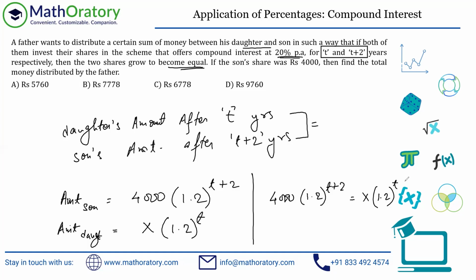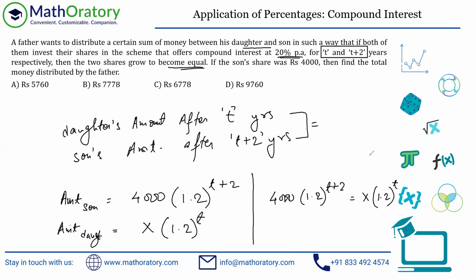Now, here itself, you will understand what the initial thing I was talking about. The idea is that the son's share after 2 years must be equal to the daughter's share at the beginning. If you imagine it on a timeline, for the first 2 years, whatever the son's amount grew to, the daughter's amount should be the same at the beginning itself. So that after this, both have T years of money growing in their account, and that lands to the same value. So effectively, this is what the equation will also resolve to.